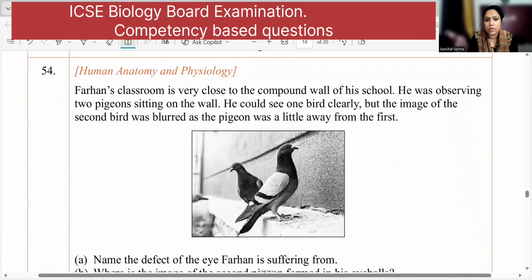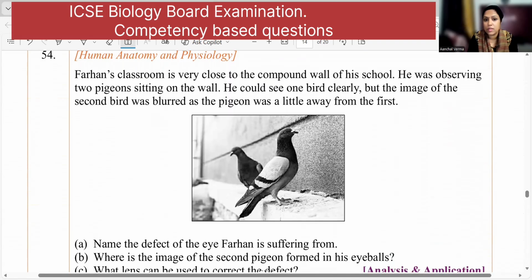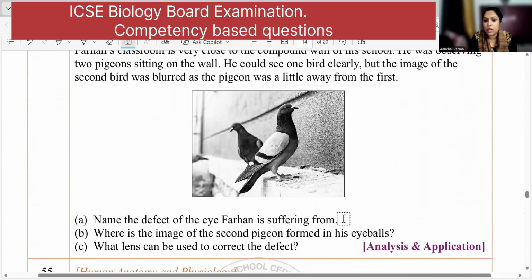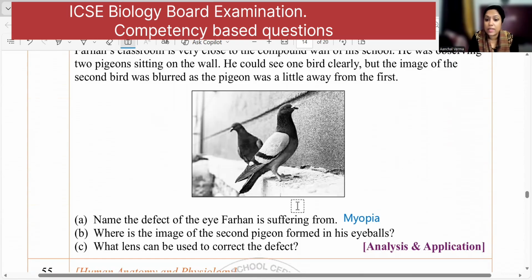Farhan's classroom is very close to the compound wall of his school. He was observing two pigeons sitting on the wall. He could see one clearly, but the image of the second bird was blurred. One pigeon was a little away from the first. Now he cannot see the distant object, right? So if he cannot see the distant object, then what is the disease that the person has? It's myopia.